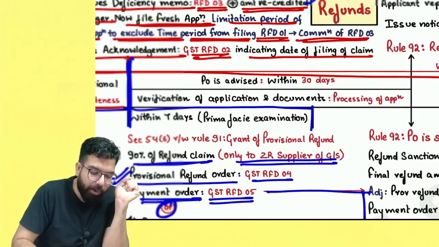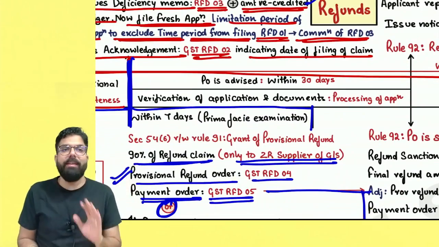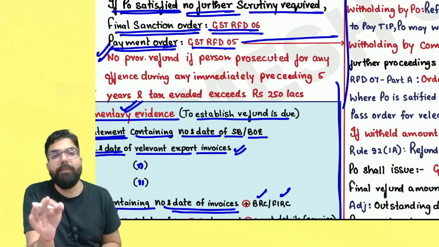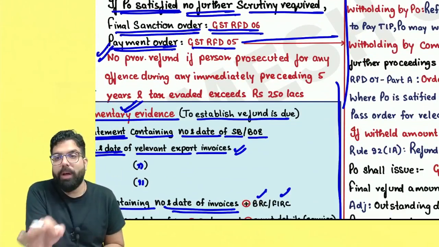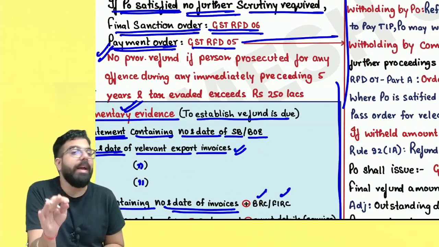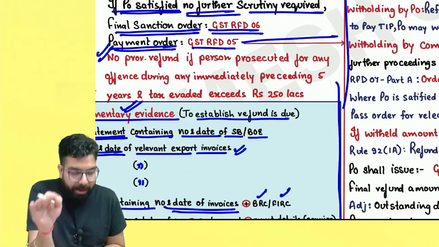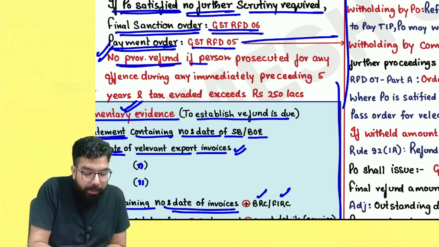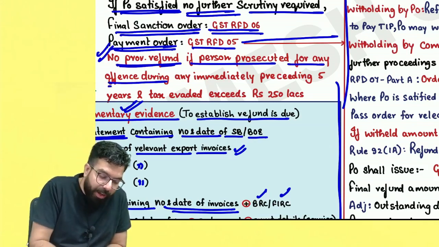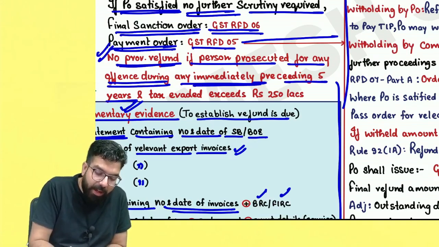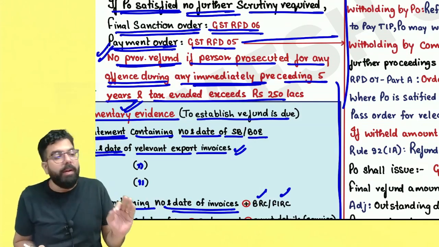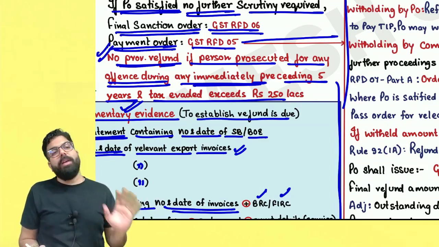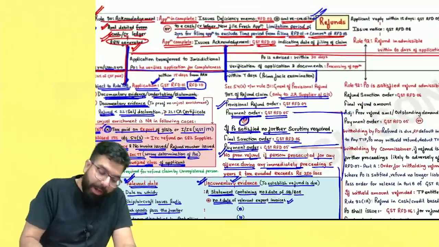Sir, but supposedly I am not a zero rated supplier, then in that scenario what will happen? One more thing over here: a provisional refund is not given if you are a person who has been prosecuted for an offense where the tax evasion was more than 2.5 crores, not 2.5 lakh. No provisional refund if the person has been prosecuted for any offense during the immediately preceding 5 years and the tax evaded exceeded rupees 250 lakh, which is 2.5 crore, and they have told that over here.